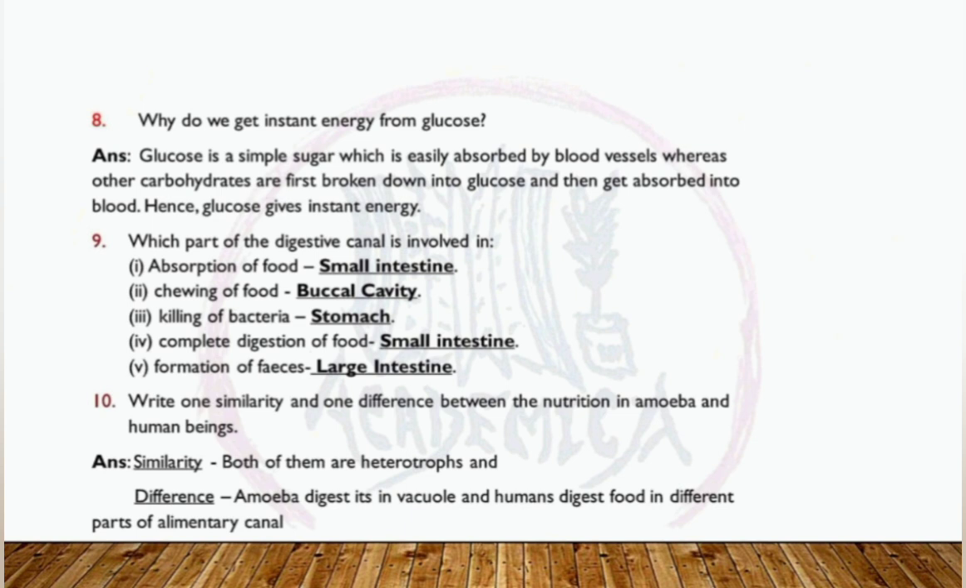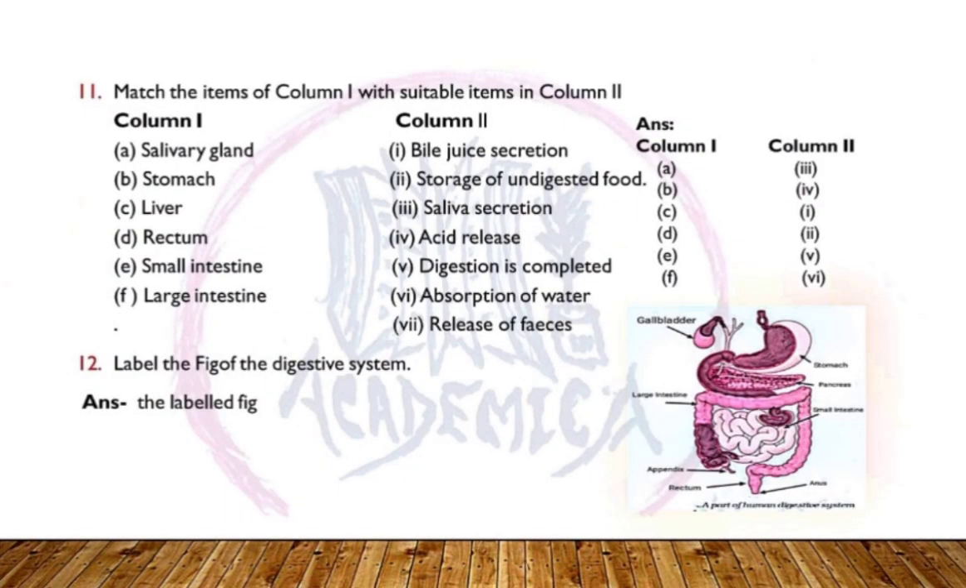Okay. Now the tenth one, write one similarity and one difference between the nutrition in amoeba and human beings. Similarity is simple, both of them are heterotrophs, like they are dependent on others for food. And the difference is, amoeba digests food in its vacuole and humans digest food in different parts of the alimentary canal. Now the eleventh question, match the items of column 1 with suitable items in column 2. Try doing it by yourself first, then look at the answers. It will help you in the exams as you will be confident to succeed.